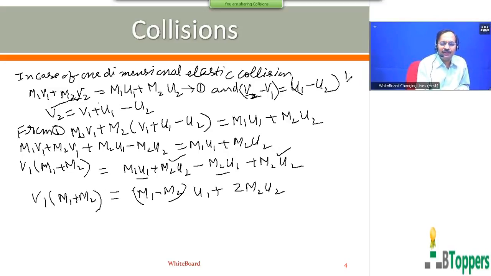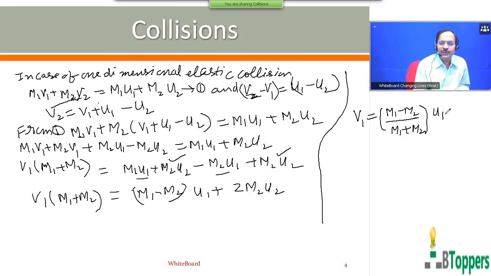So velocity of M1 just after collision will be equal to M1 minus M2 by M1 plus M2 into U1 plus 2 M2 by M1 plus M2 into U2.